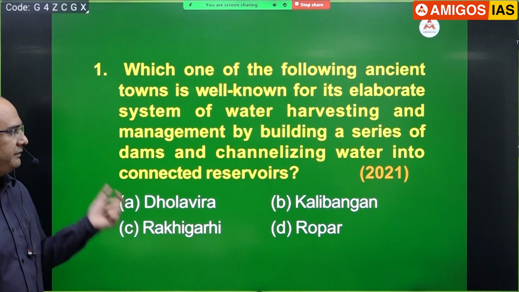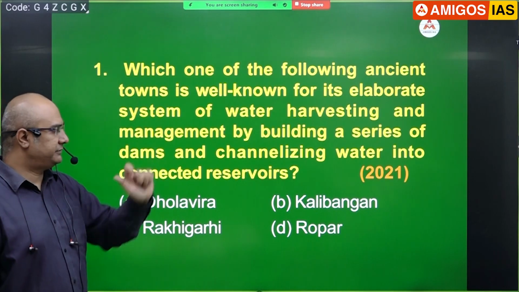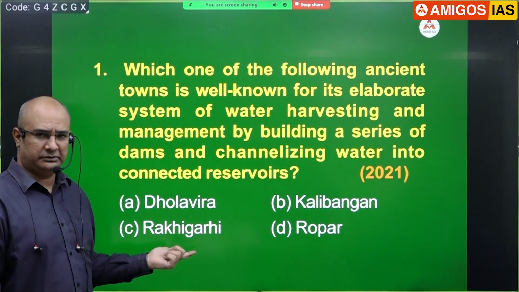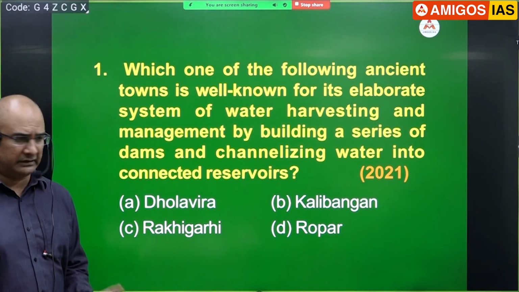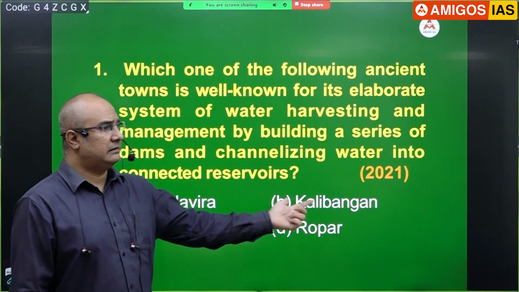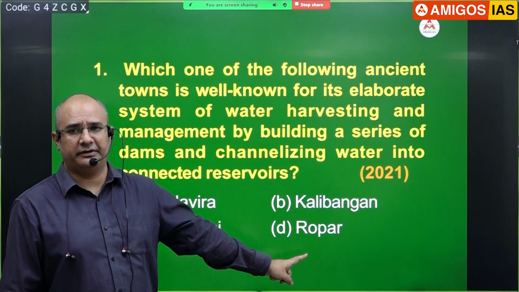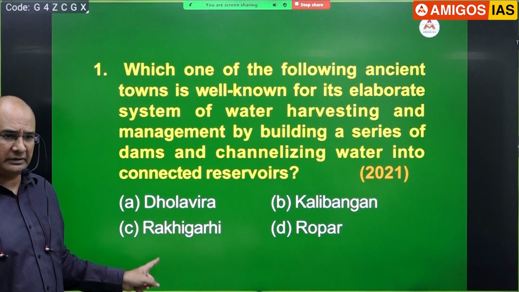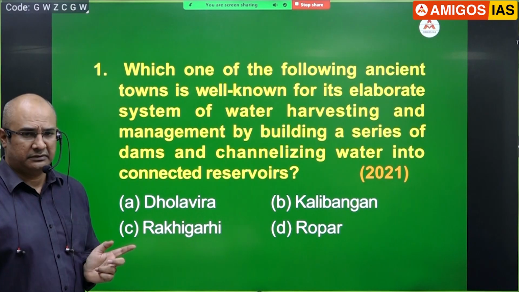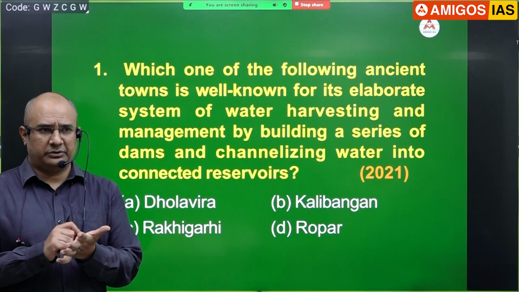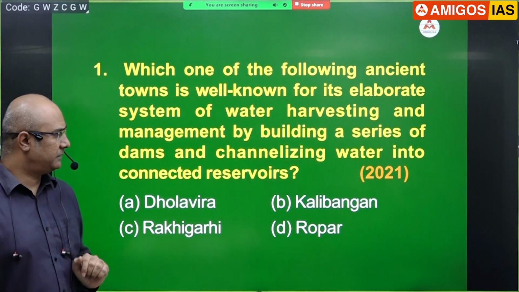There is one more thing for every next time whenever you are preparing for this prelims, keep in mind. You've seen the question and you know the right answer, right? But what should you do? You should take the wrong answers and try elimination. Here I'm telling a slightly different point. Add some extra points on Kalibangan, Ropar. See, you're not much aware of this, yes or no? This one, to some extent we are aware. Don't you think there is a possibility that there can be a question in the future on these three? So, not just knowing the right answer, but look into the wrong answers and see if you can add some extra points while you're preparing for that, okay?